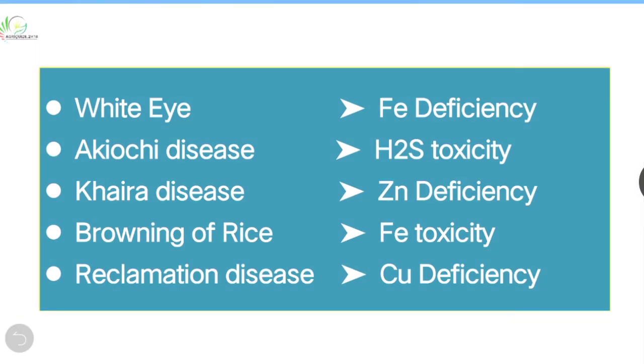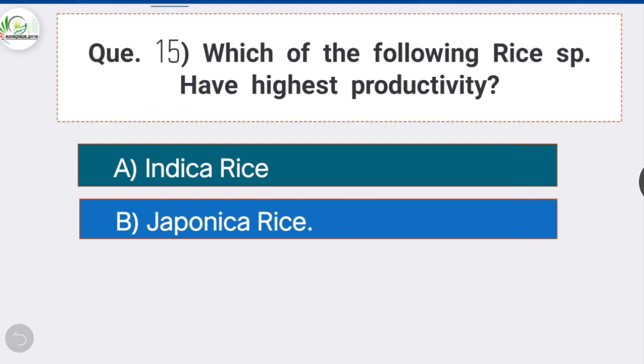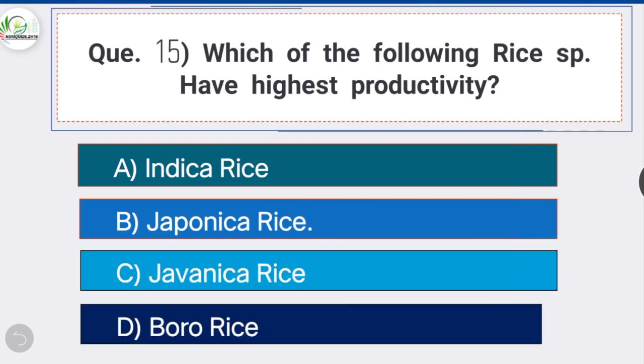Next question, question number 15. Which of the following rice species have the highest productivity? Option B is correct, Japonica rice. Japonica rice is grown in temperate and subtropical regions of Japan. It is a short stature rice having highest productivity among 3 main races of Oryza sativa.